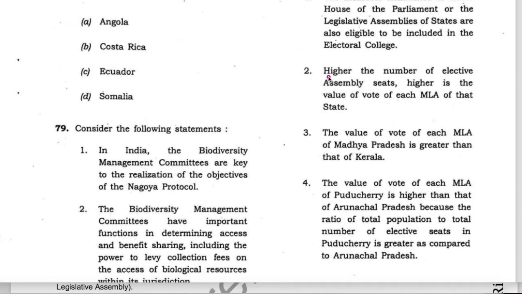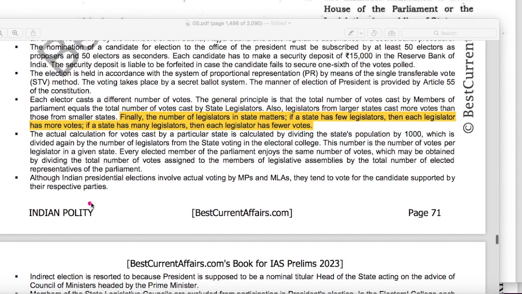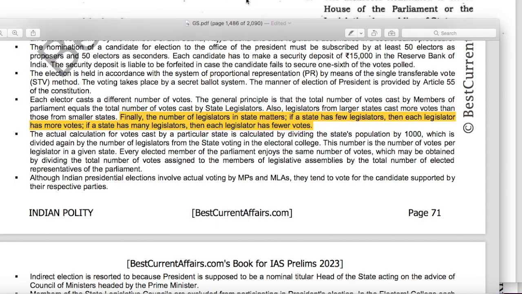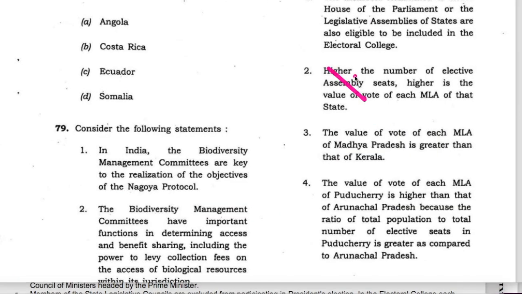Now the second statement is that the higher the number of elective assembly seats, the higher is the value of the vote of each MLA of that state. This statement is also wrong. Now check, this is our Indian polity booklet for IAS Prelims 2023, page number 71. Here it is mentioned that the number of legislators in a state matters. If a state has few legislators, then each legislator has more votes. If a state has many legislators, then each legislator has fewer votes. Therefore, the second statement is wrong.